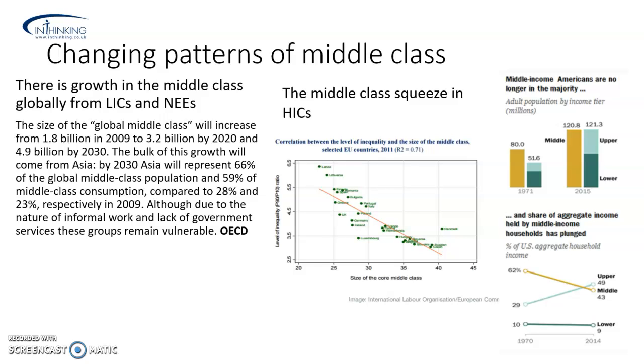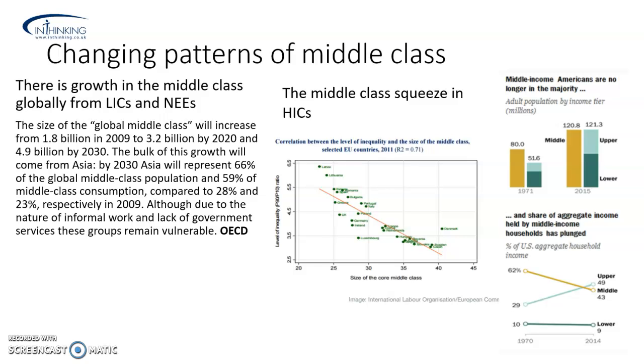Although we have to put a little warning here, middle class in these regions is not perhaps the same as middle class in developed countries, such as those in Europe. There remains a large amount of informal work in these areas. There still remains quite low income and job vulnerability, and a lack of government services and government subsidy or social security payments keeps this group quite vulnerable. So the thing you need to know is that middle classes are rising as a group globally. This is a good thing.